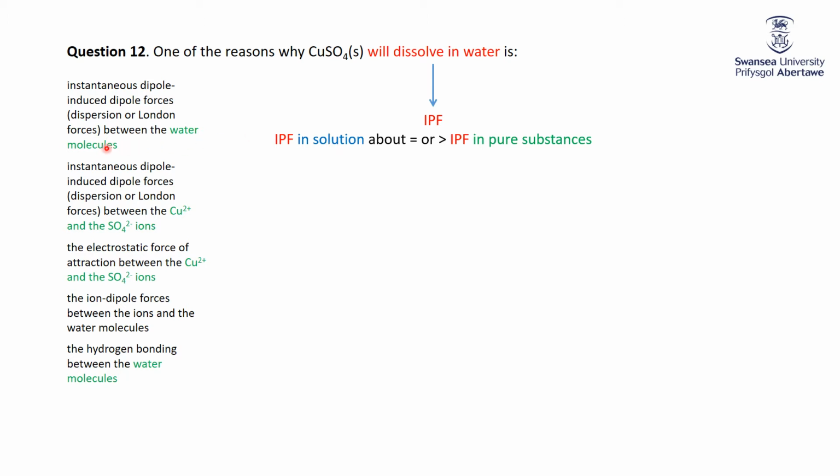There's water. Well, we certainly don't have induced dipole forces between water molecules. We don't have induced dipole between copper and sulfate. If we did have strong attraction between copper and sulfate, it wouldn't dissolve in the first place. Hydrogen bonding in the water molecules, absolutely, but if that was a reason for solubility, then nothing or everything would have the same solubility because water always has hydrogen bonding. But what is important in the solution is making the new ion-dipole forces between the ions and the water molecules.